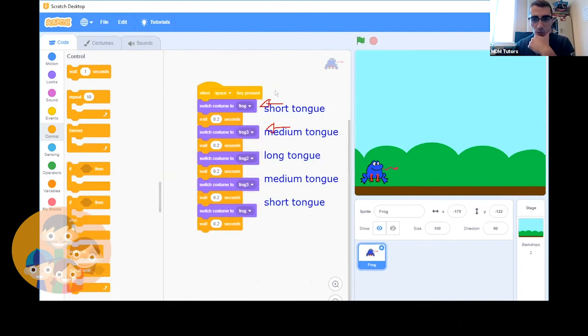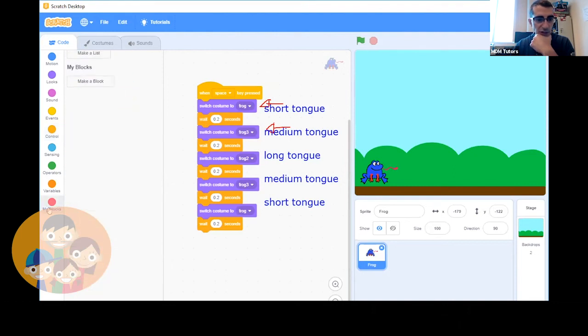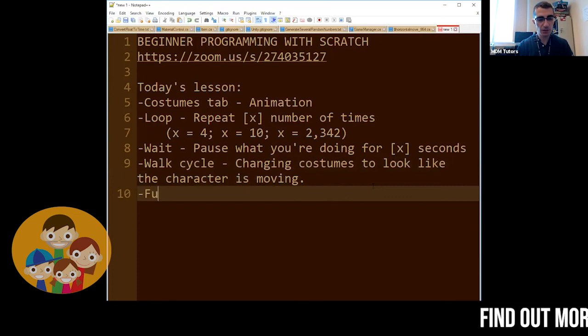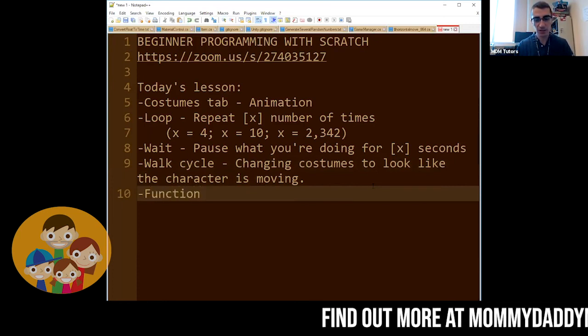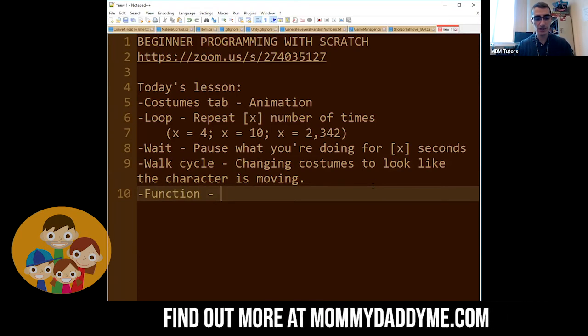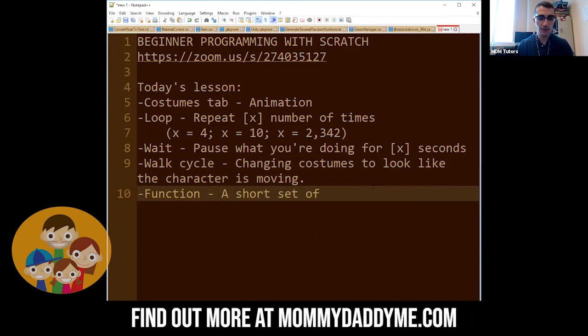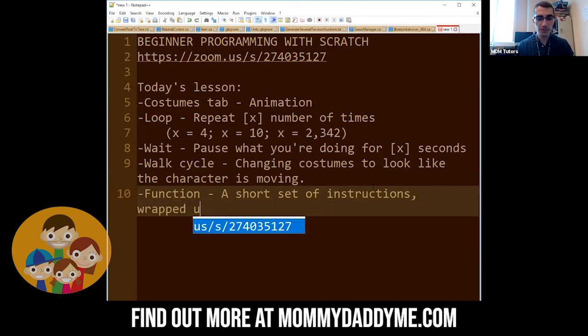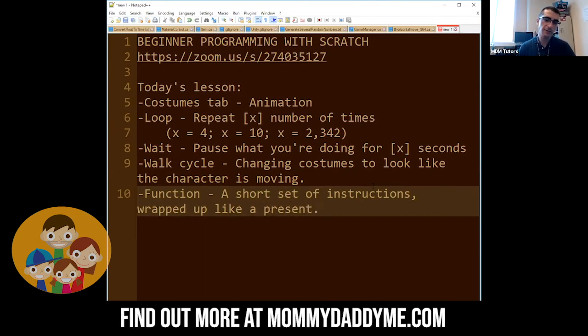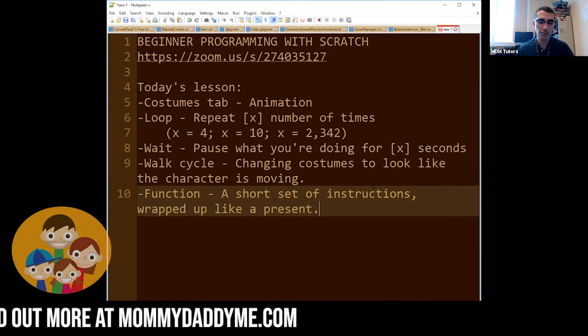So there's a thing that we can do that's pretty neat. It's like an extra bonus, like a bonus lesson, but I think we have time to do it. The other thing we can do is create what's called a function. A function in programming is a short set of instructions wrapped up like a present. So we can create a short set of instructions wrapped up like a present.